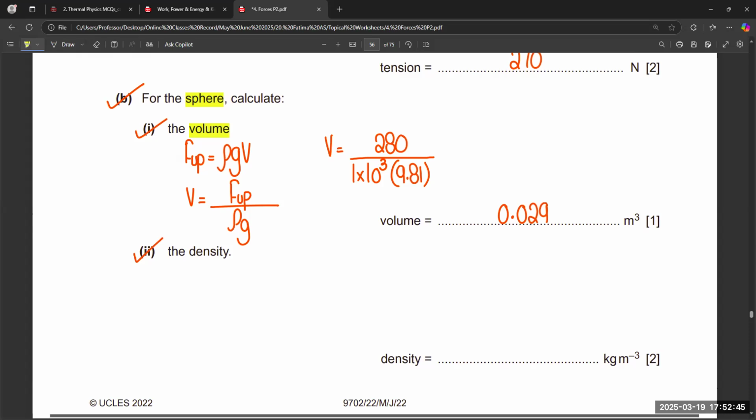Then we need to find out density. The basic formula of density is mass upon volume. Mass is not given, but the value of weight is given. So we can find out mass with the help of the weight. So density is equal to... W is equal to mg. So m is equal to W upon g.